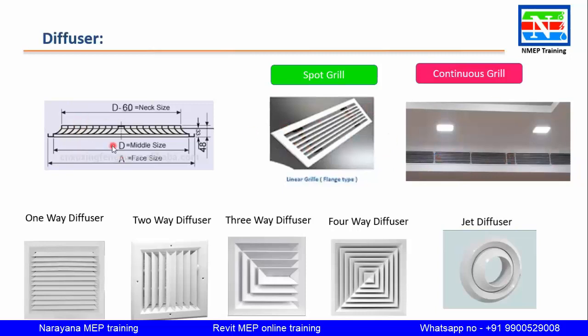And if you see the elevation of the diffuser, here we have neck and face. The face will be visible whenever you stand below this false ceiling. You will be able to see the face. You will not be able to see the neck. So the neck part, ducting will be connecting. All the duct will be flexible duct, whatever is connected here. On top of that, the plenum box will be there. From there, it is connected. Okay.